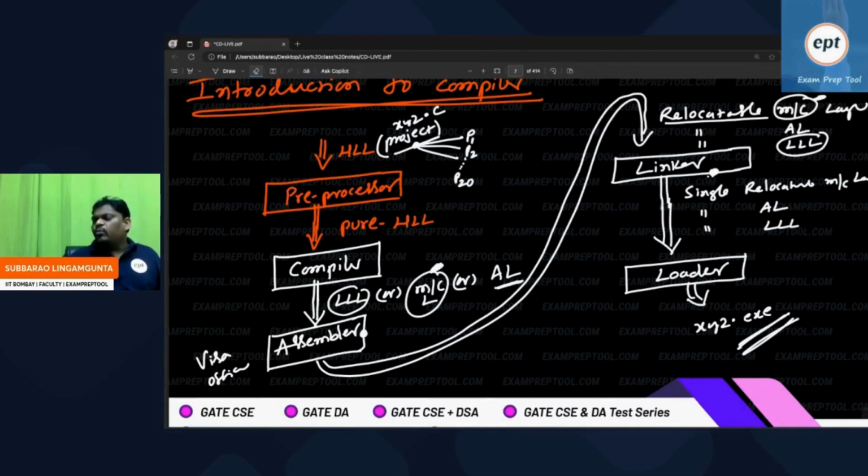What will the linker do? It will link. What will the loader do? It will load. What will the assembler do? It will create relocatable machine language. What will the compiler do? High level to low level. What will the preprocessor do? High level to pure high level. Please get to know. Don't do research.